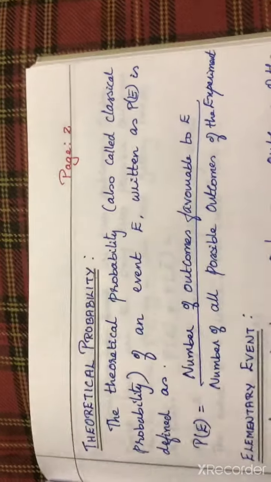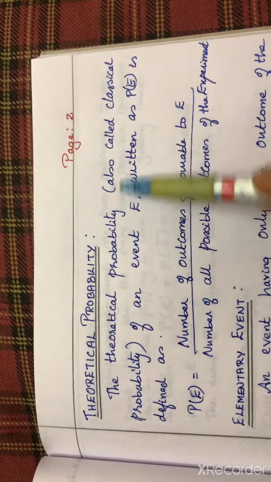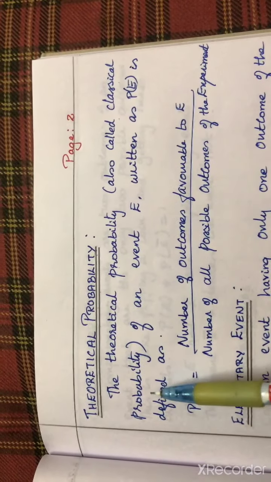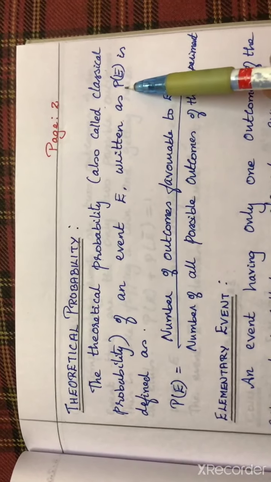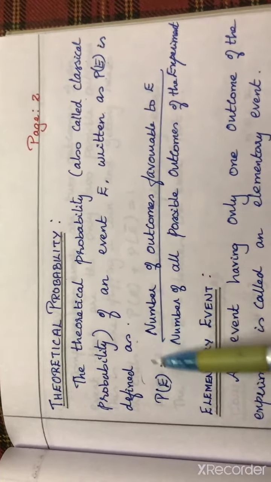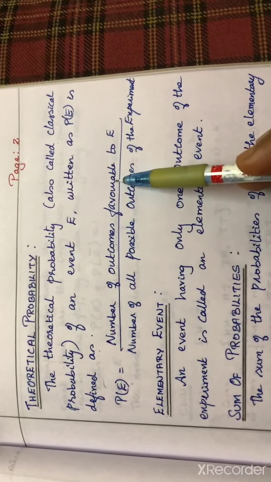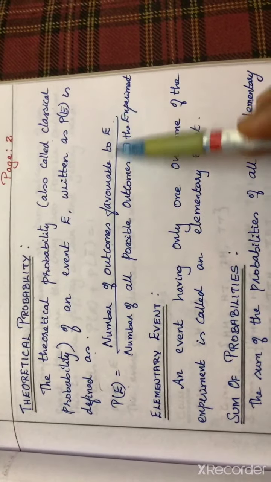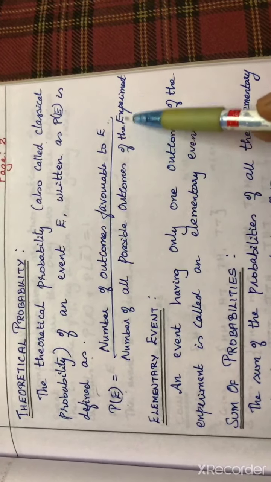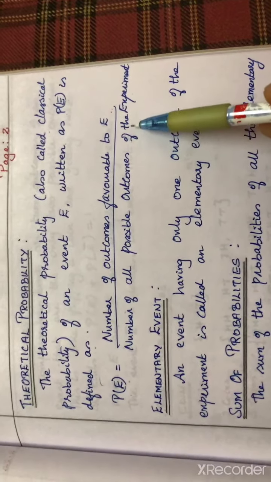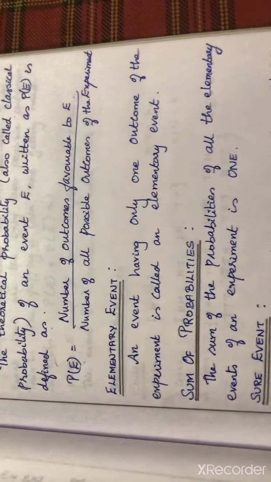The next type of probability is theoretical probability. The theoretical probability, also called classical probability, of an event E is written as P of E. It is defined as P of E is equal to the number of outcomes favorable to E, that is the event, divided by the number of all possible outcomes of the experiment. This is the formula we will use when solving the sums.